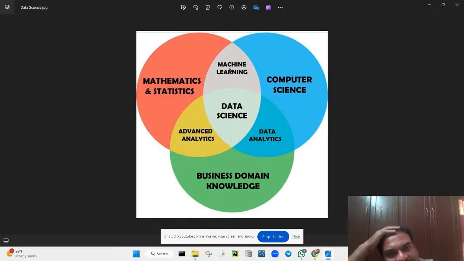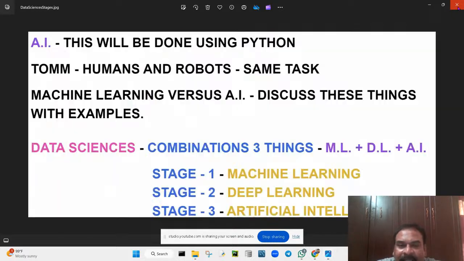The combination of machine learning, deep learning, and artificial intelligence is called data science in this case. Data science is nothing but the combination of these three things: machine learning, deep learning, and artificial intelligence.